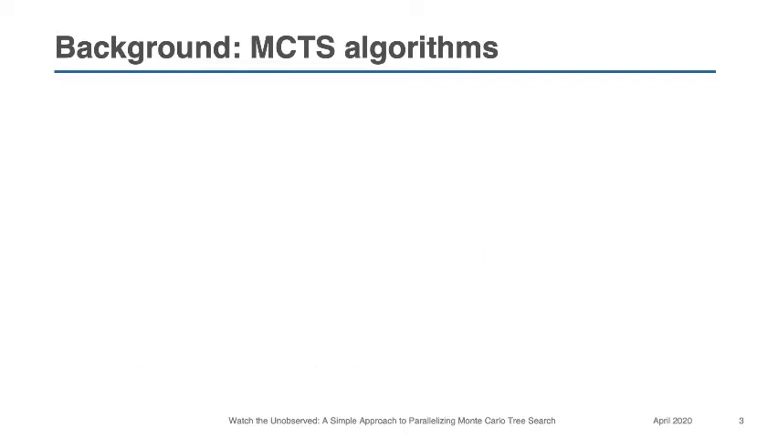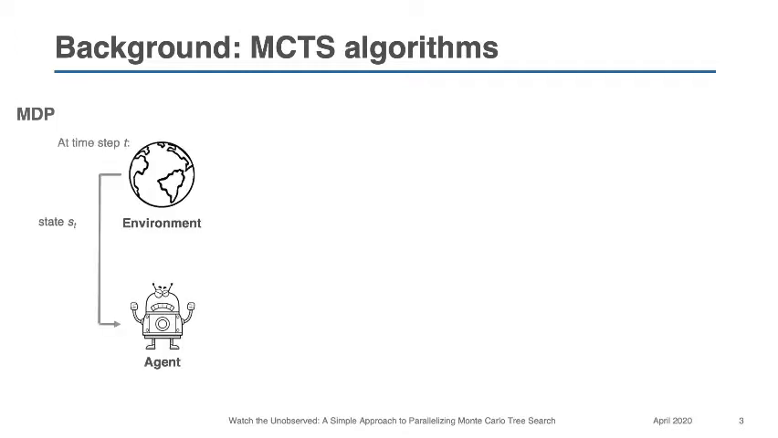So let's introduce some background on Monte Carlo tree search. In general, we are interested in solving MDP-related problems using Monte Carlo tree search, or MCTS for short. Intuitively, an MDP describes the process of interacting with an environment at discrete time steps and getting a reward signal.